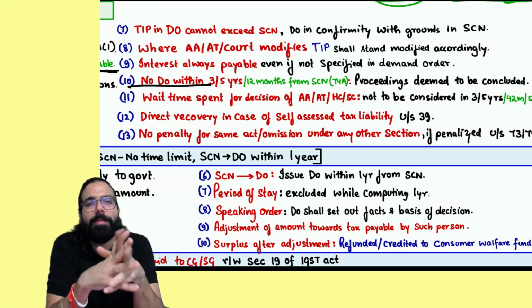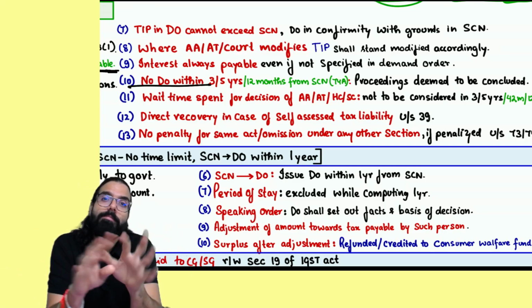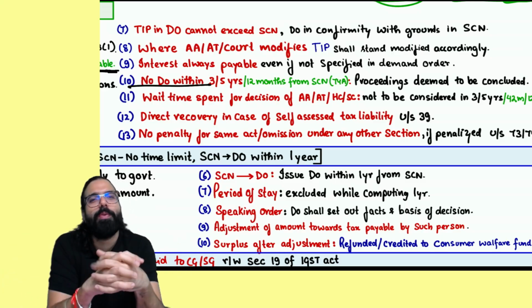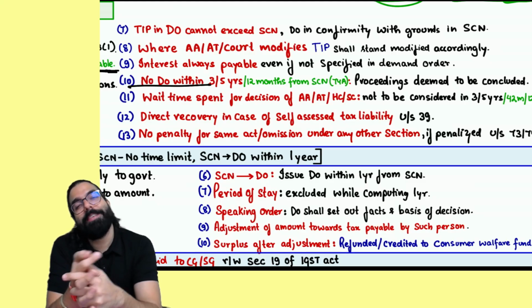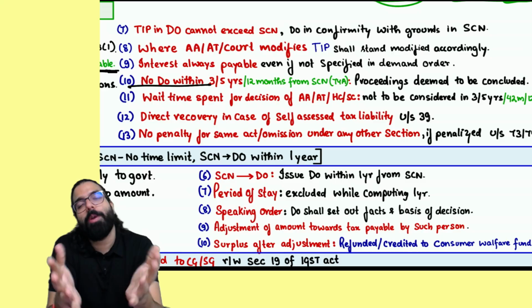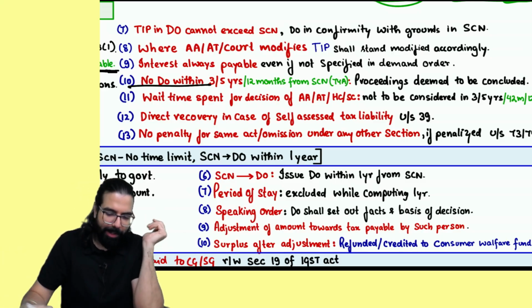Further extendable by 6 months. If the demand order is not given within time, all proceedings for that year are concluded. So for example, if the officer did not give the demand order within 12 months plus the extended time period, then what will happen? That year's proceedings are concluded. They have written it over here.